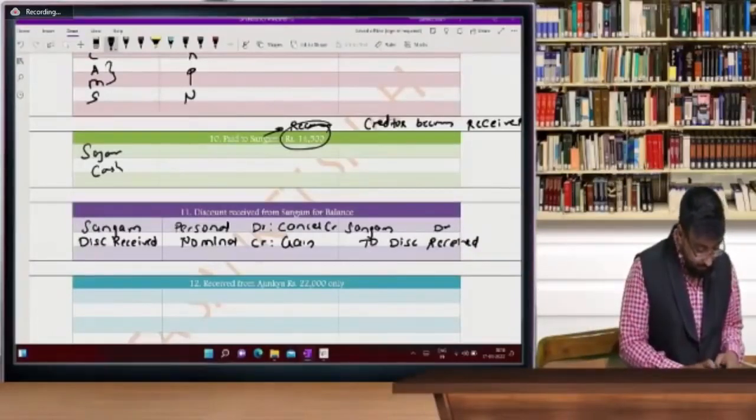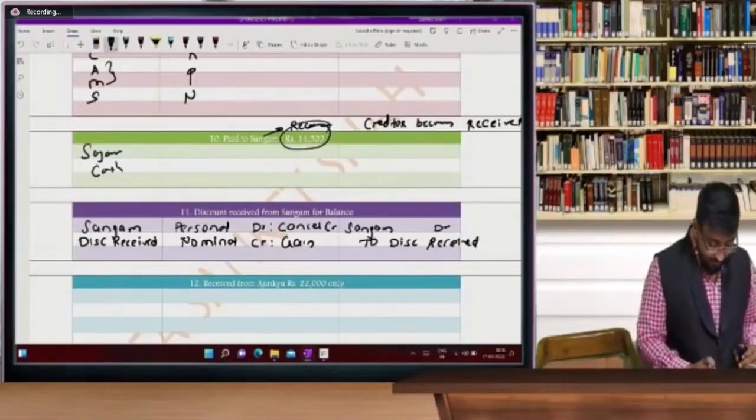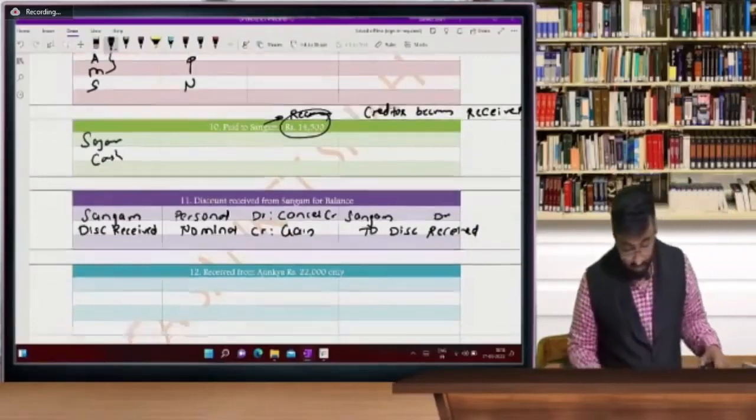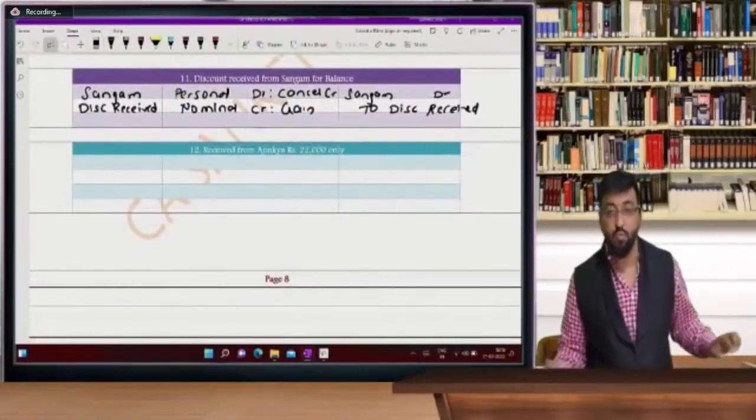Yes, beta, many students have given the correct answer, Sunil ji. Those who are not giving the correct answer, yes, for them. Chalo. So Sangam and discount received we have completed.